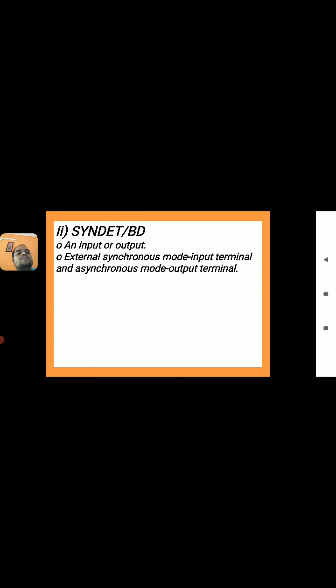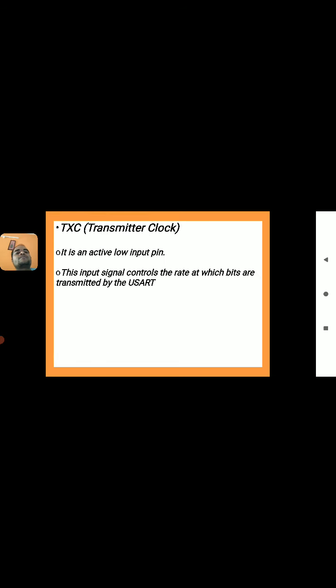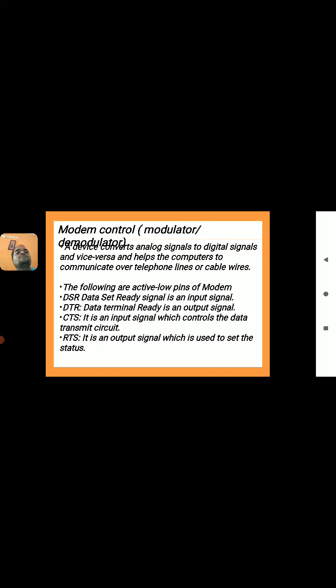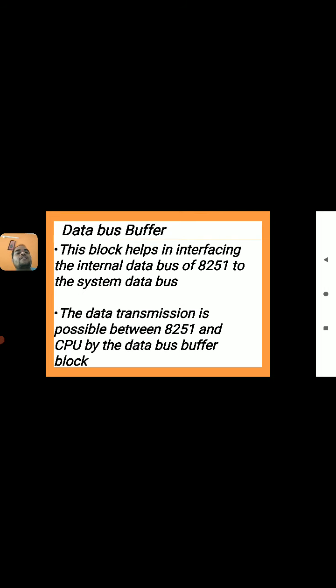One more signal we are using is SYNDET or BD. It acts as either an input or an output bit, synchronous detection or baud rate. It is an external synchronous mode input terminal and asynchronous mode output terminal. In synchronous mode it acts as the input terminal, and for asynchronous mode of transmission it acts as the output terminal. So these are the different blocks present in the block diagram of the 8251.